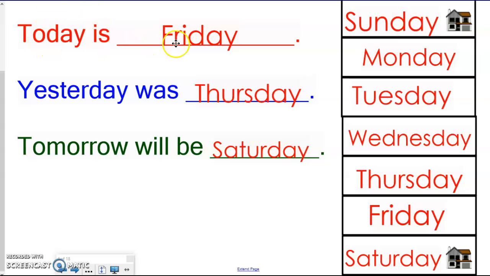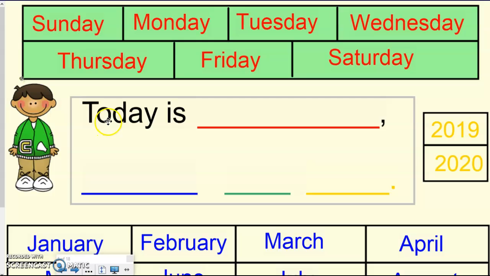All right, let's go up to the very top and read it with me. Today is Friday. Yesterday was Thursday. Tomorrow will be Saturday. I hope you were reading along with me. Today is, we said today is Friday. And the month, the month is no longer April, right?